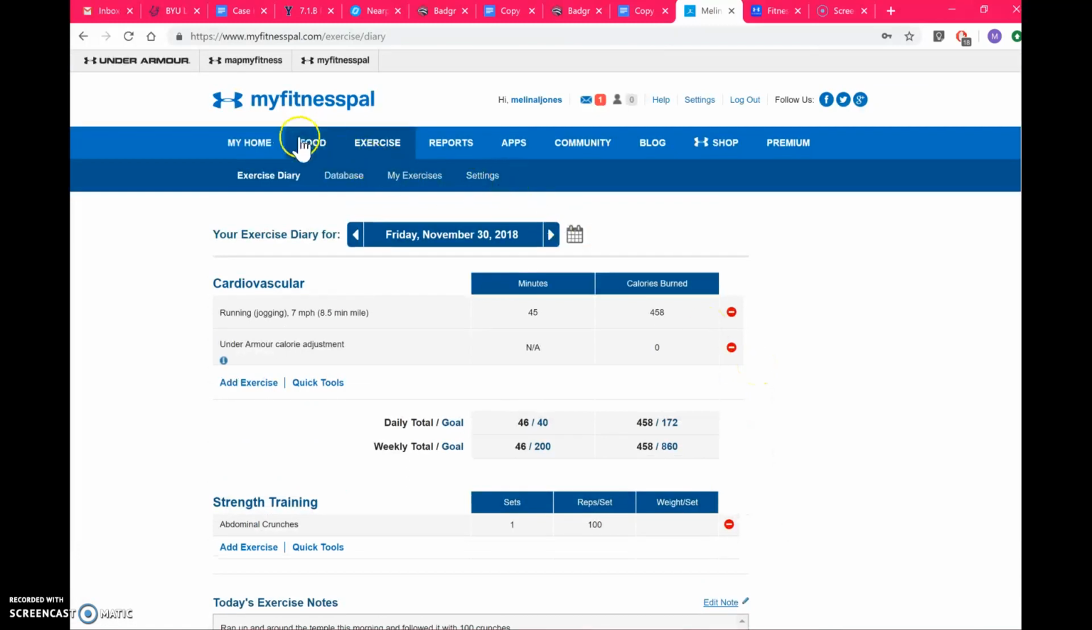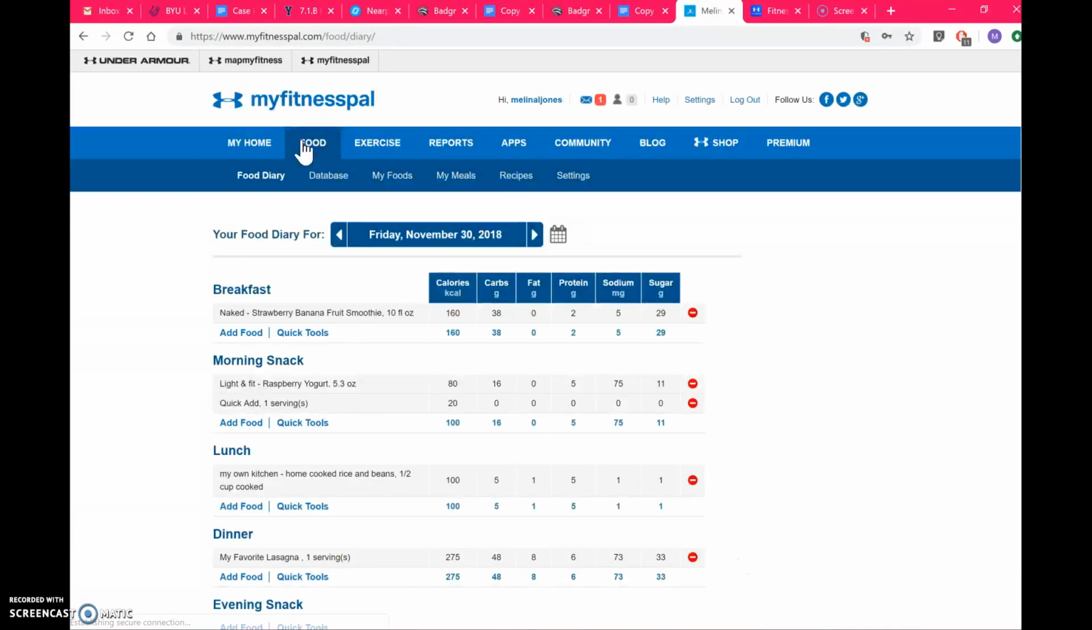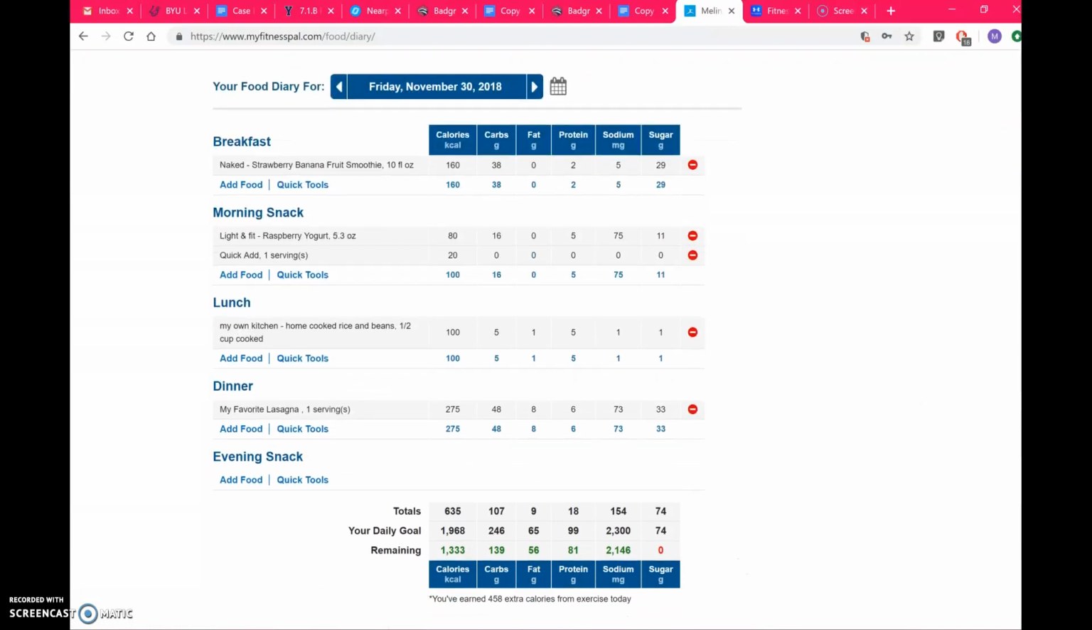Now I'm going to go to my food. Here are all of my foods. This is the custom food that I made right here for lunch. And my favorite lasagna for dinner that I made the custom recipe.